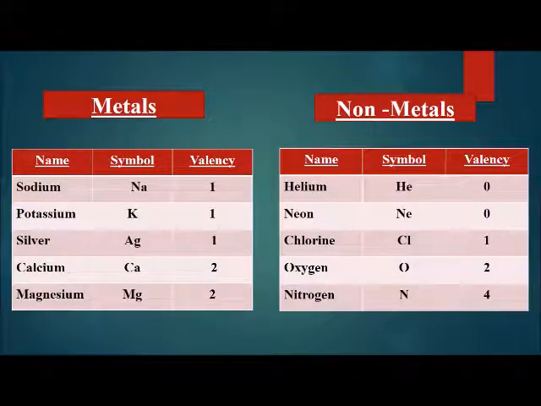It can take 1 electron from any other metal or any other element. And then there is oxygen. The valency of oxygen is 2 and the valency of nitrogen is 4. It means that nitrogen is going to share 4 electrons with another element to form a compound.